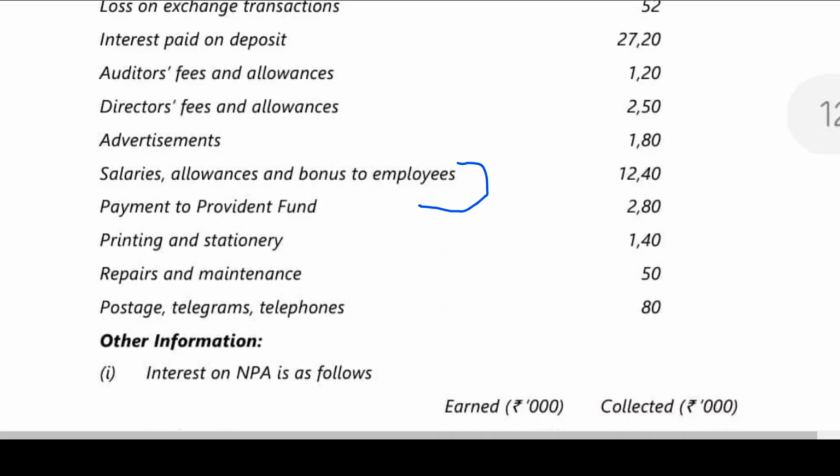Printing and stationery. Printing and stationery will be taken to where? Schedule 16. Am I right? Printing and stationery also will go to schedule 16. Repairs and maintenance also will go to schedule 16. Postage, telegrams and telephones will also go to schedule 16. Is this clear? Now this is simple.